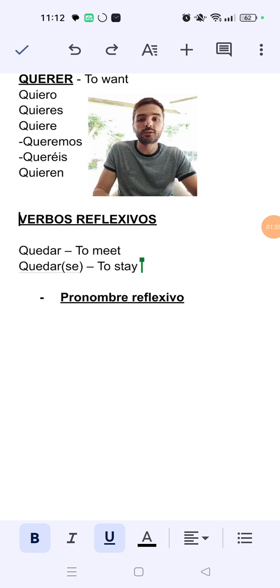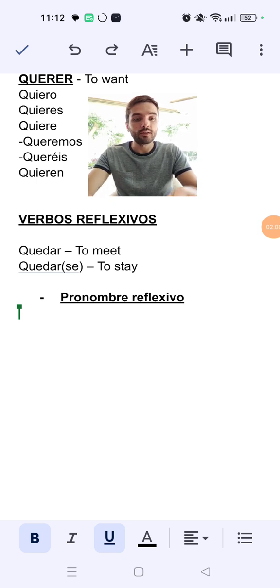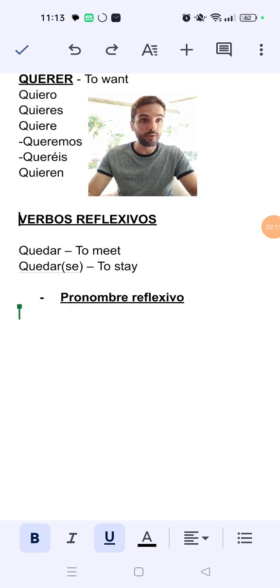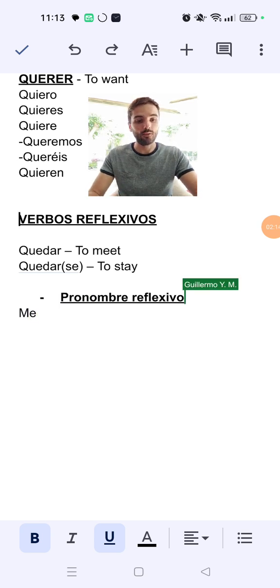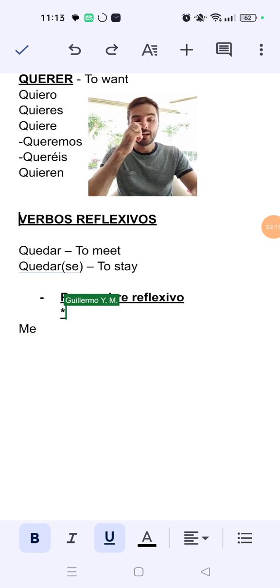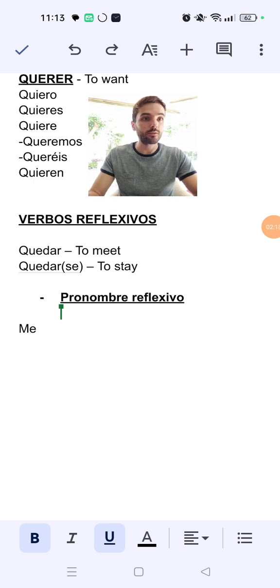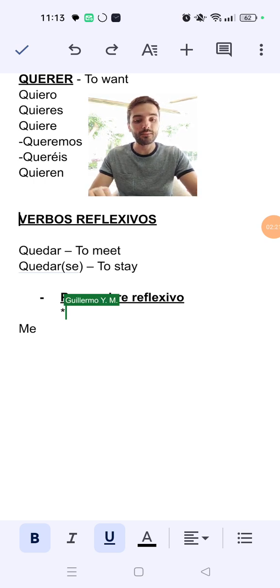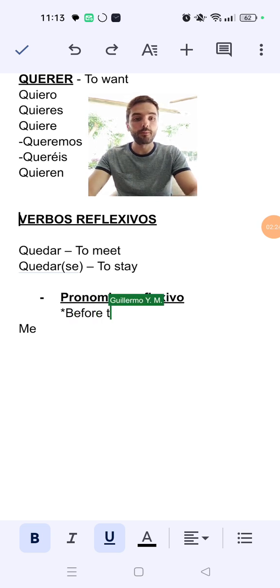So if you want to say, for example, I stay, it wouldn't be enough to say quedo. Okay, quedo would be I meet. So then you would use the reflexive pronoun before the verb. In this case, you would use me quedo. Okay, now reflexive pronouns, 99% of the times, they go before the verb.